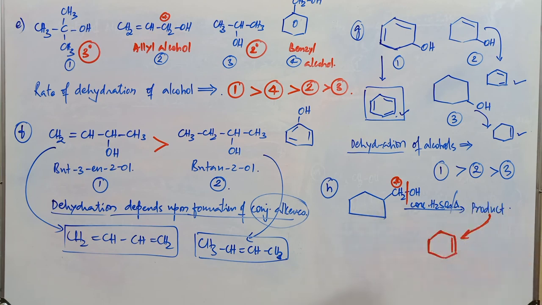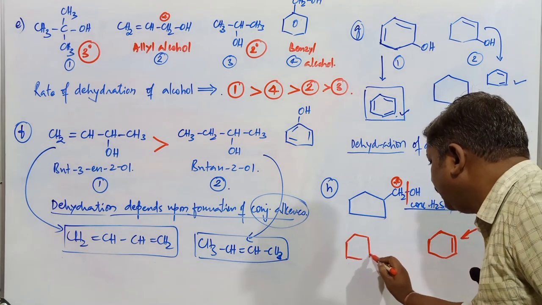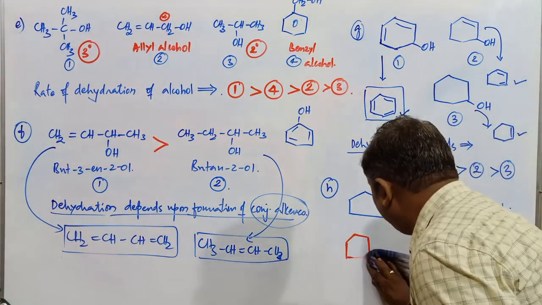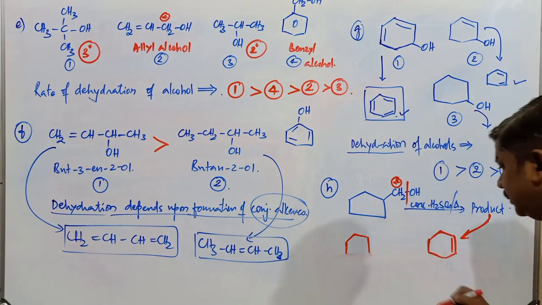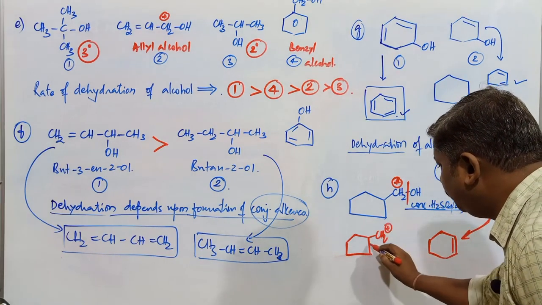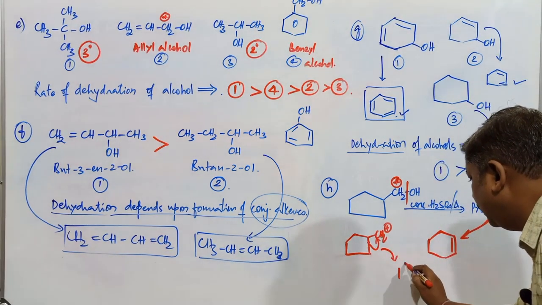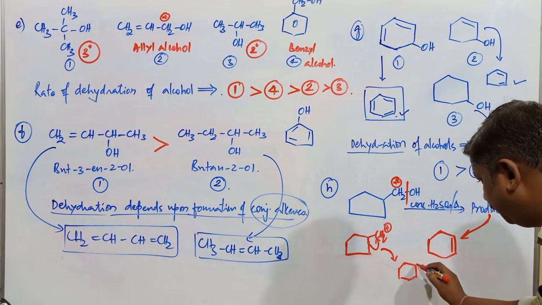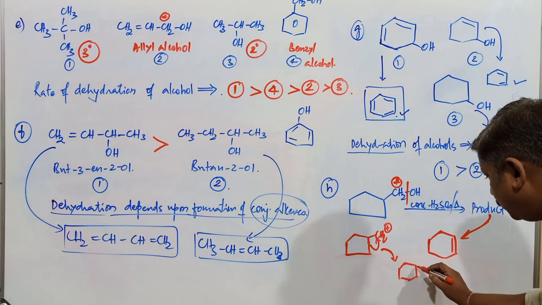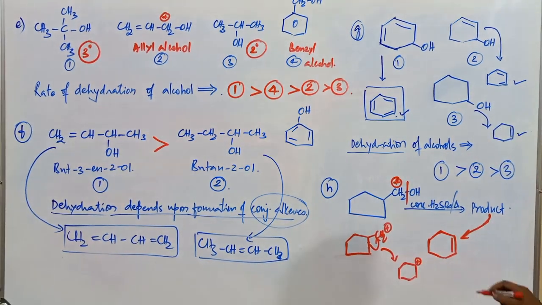So the compound is going to be which one? Cyclohexene compound. First, this is the compound. If I consider the carbocation formed, it is CH2 plus. Now these two electrons are going to shift to this one, and formation of a new carbocation takes place. This is CH2, and the 6-membered ring is formed here. This carbon atom is going to carry the positive charge.